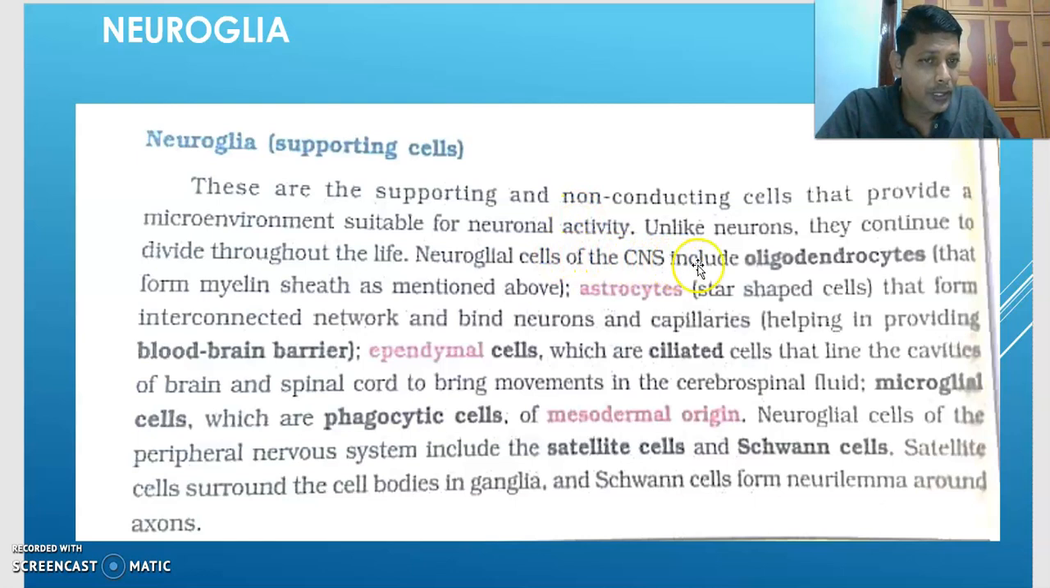Neuroglial cells of the central nervous system are, can you tell them? Okay, oligodendrocytes. Oligodendrocyte, what is their function? They form myelin sheath. They can myelinate many neurons at a time.